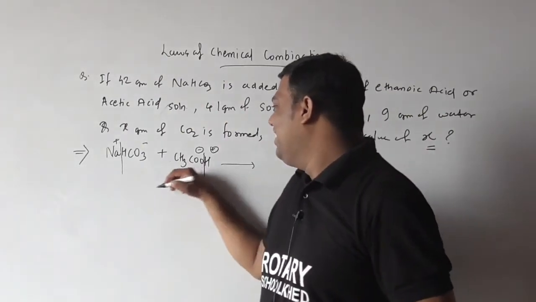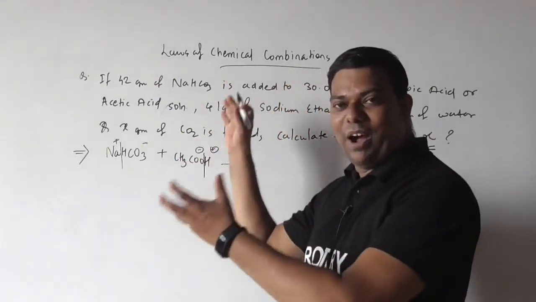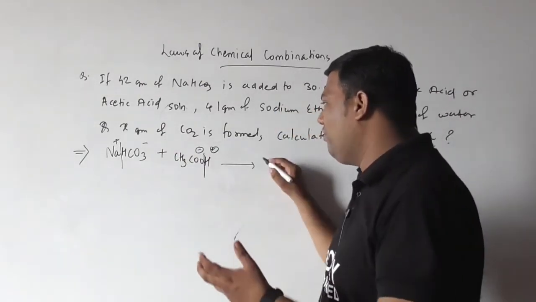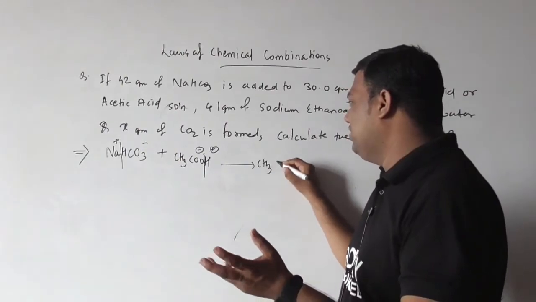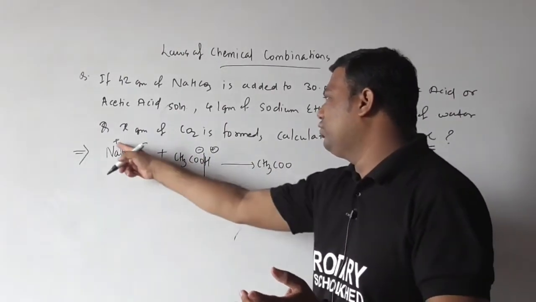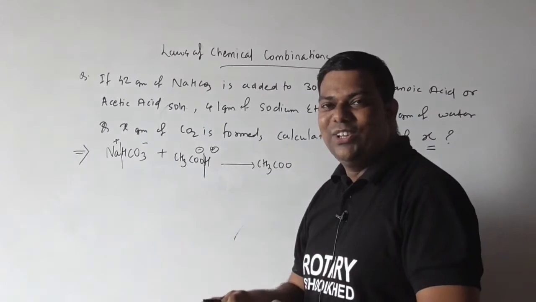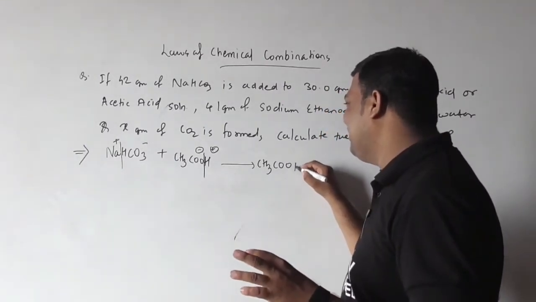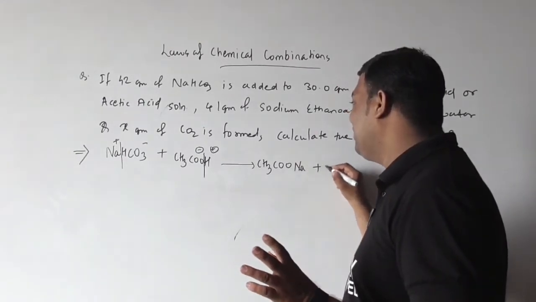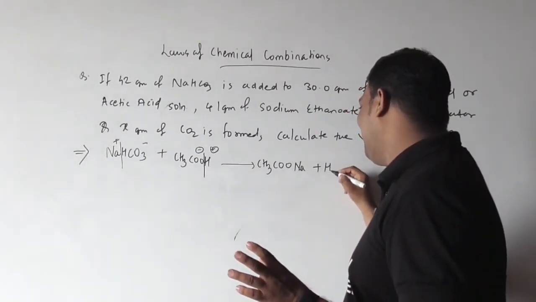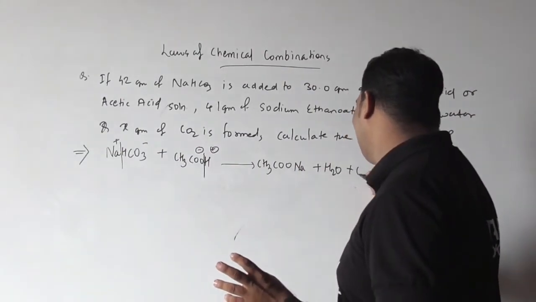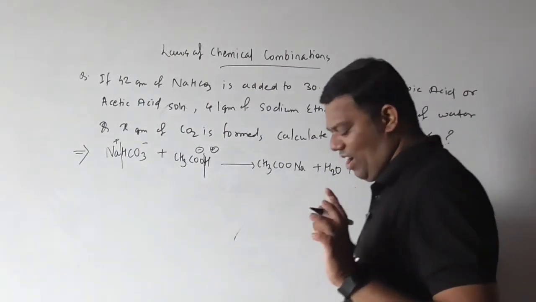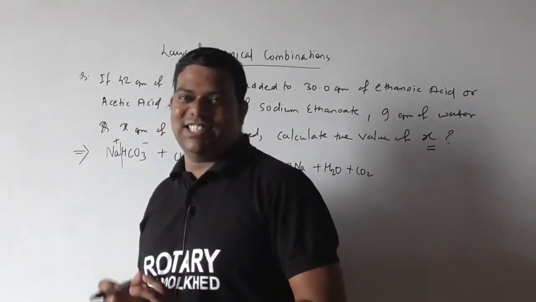Old bonds will break, new bonds will form. So we get CH3COONa plus H2O plus CO2.